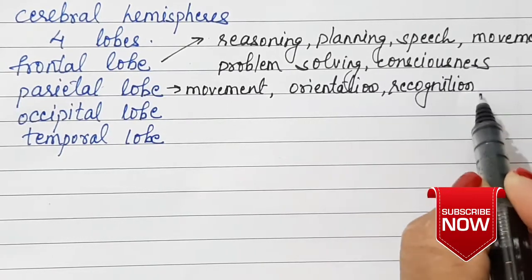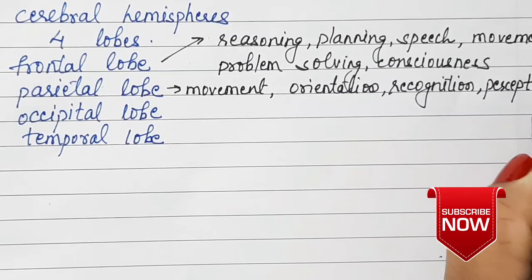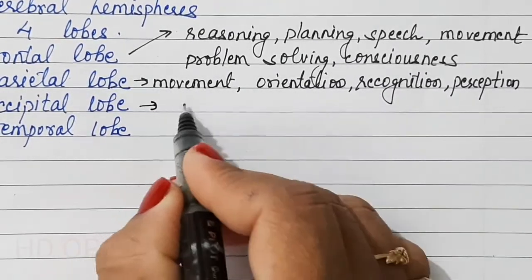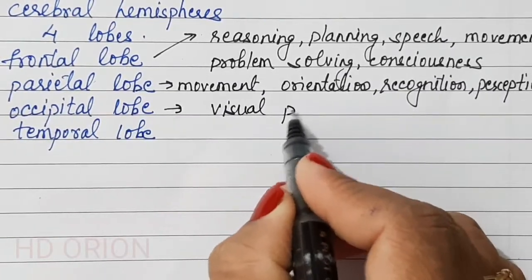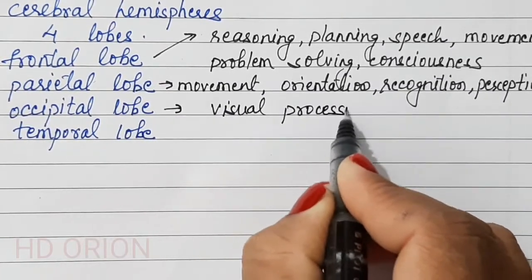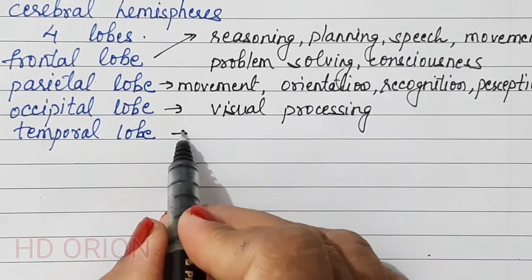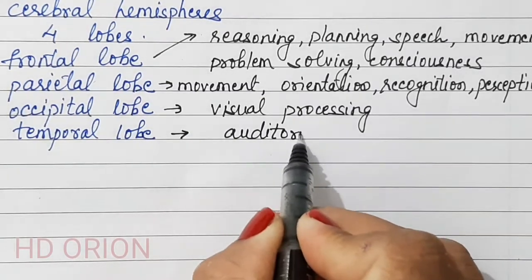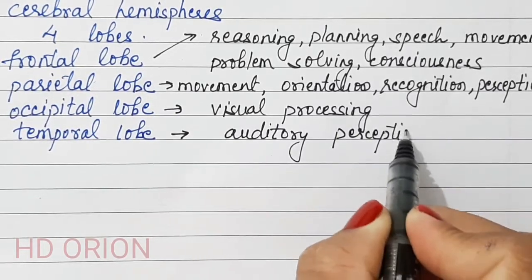Recognition through past experience and perception. The occipital lobe helps in visual processing. Visual means whatever we see through the eyes, and auditory means the hearing process. So the auditory perception is through the temporal lobe.